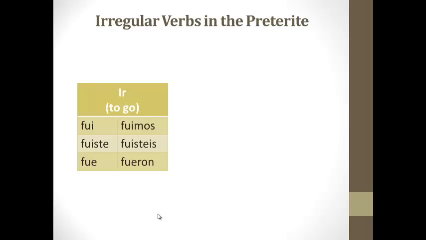Ir means to go. It's completely irregular in the formation in preterite tense, so its conjugation is fui, fuiste, fue, fuimos, fueron. Notice there is no I here in the they form. Many of us were putting fuieron. We do not want that, just fueron.